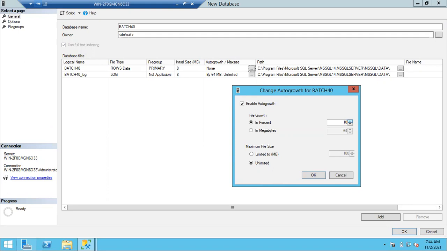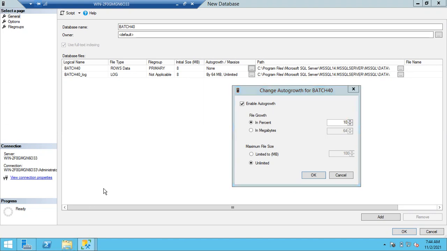If it is completely full again, 10 percent of 8.8 MB is 0.88 MB. So you will get it like this. The space will be added automatically. Till how much value is it going to be added, guys? Can anyone tell me? Unlimited.